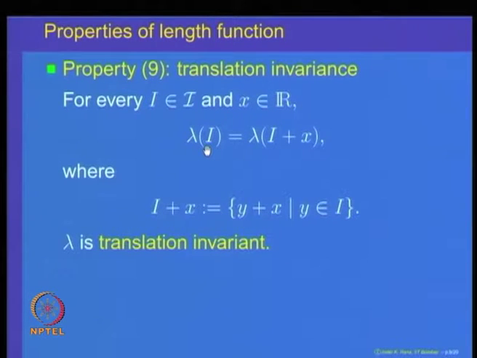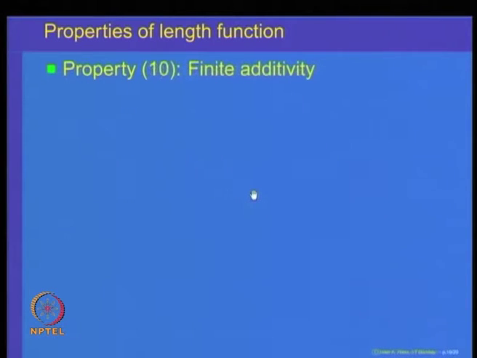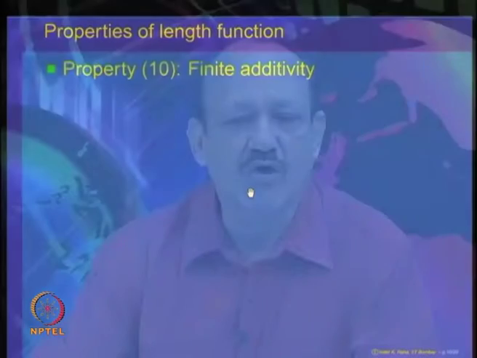And finally, let us prove what is called the finite additivity property of the length function. We have used the finite additive property of the length function for finite intervals, and we proved the countable additivity property for the length function. I just want to exhibit that countable additivity implies finite additivity when we have the fact that the length of the empty set is equal to 0.